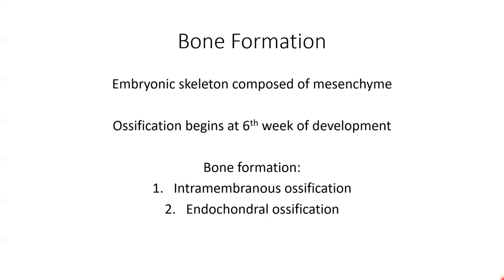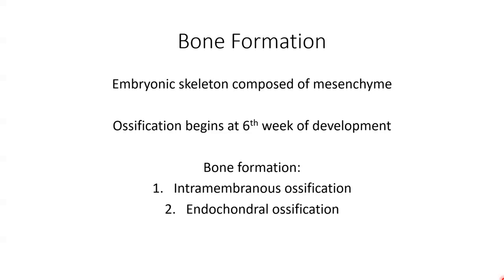So the embryonic skeleton, or the skeleton of a baby who has not yet been born, is initially made up of mesenchyme in the general shape of bone. During the 6th week of development, the mesenchyme begins the process of ossification. During this time, there are 2 processes by which bone is formed.